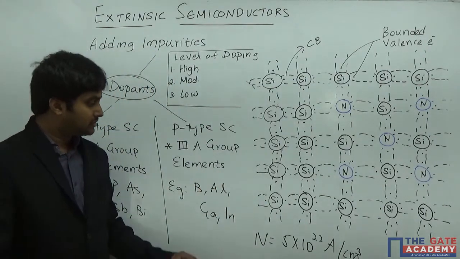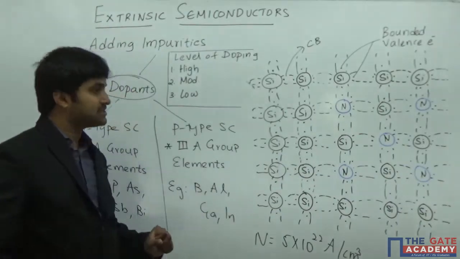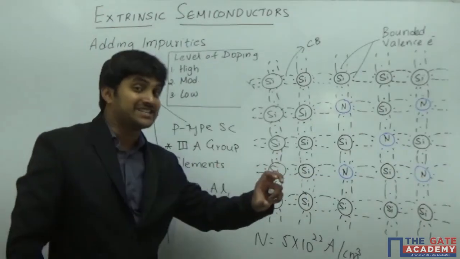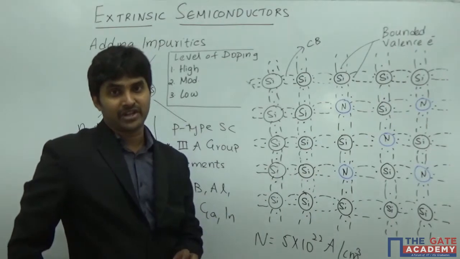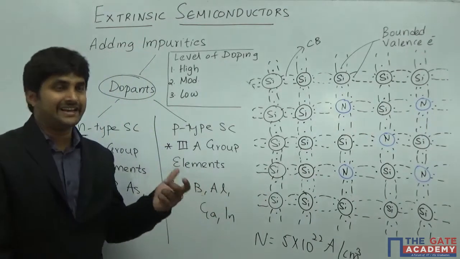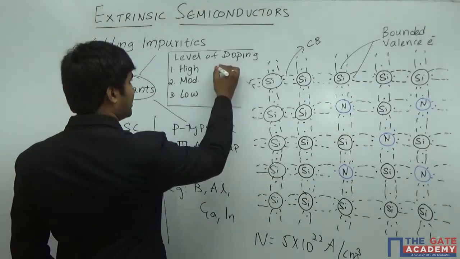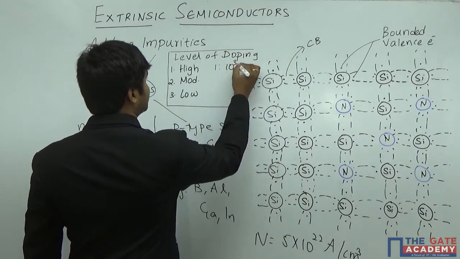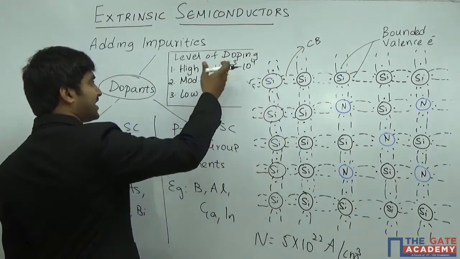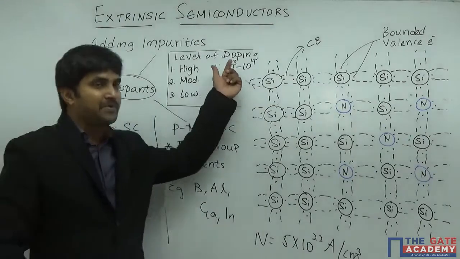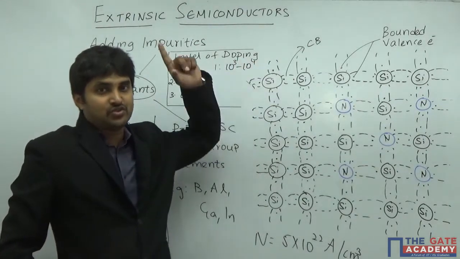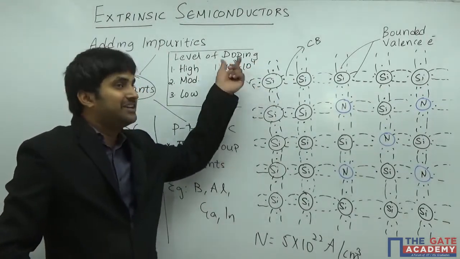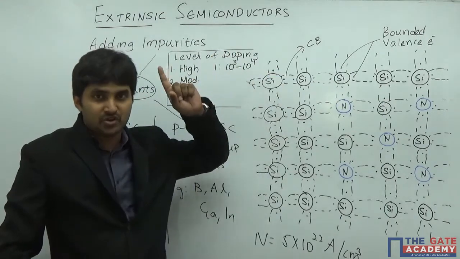Now why we are discussing this is because of the extent to which you are introducing the impurities. Here we write it in terms of 1 is to 10 power 3 to 10 power 4. What I mean to say is that for every 10 power 3 silicon atoms, I am introducing one impurity, or for every 10 power 4 silicon atoms, I am introducing one impurity.